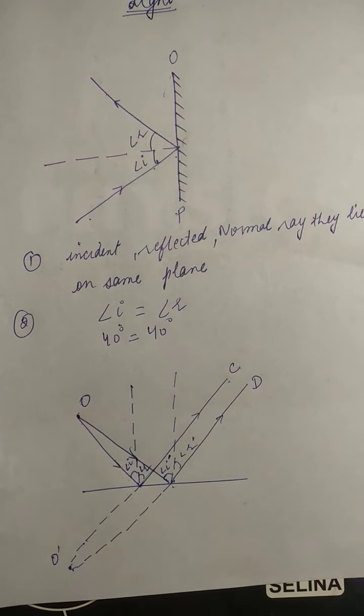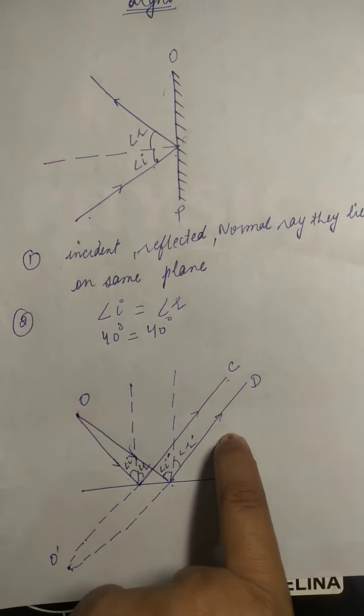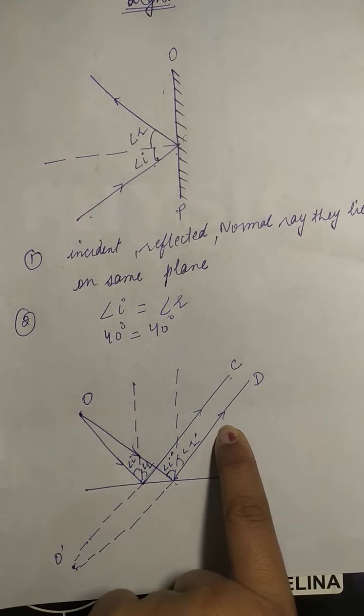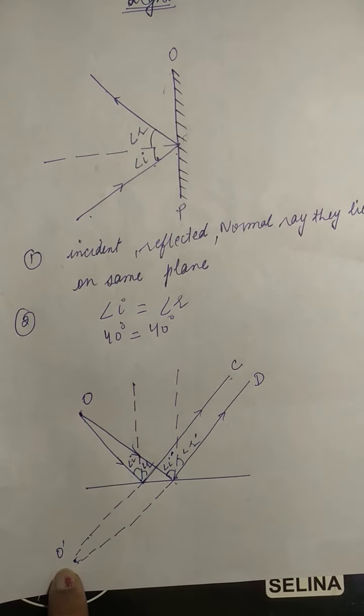Now one thing is there: for the formation of an image we need merging or joining of light. The light should join with one another, right? Now here the lights are diverging, right? Diverging means they are separating. Now here the light is converging.